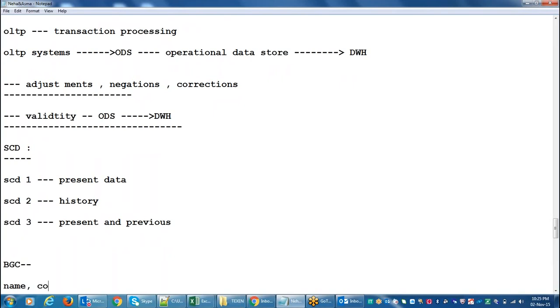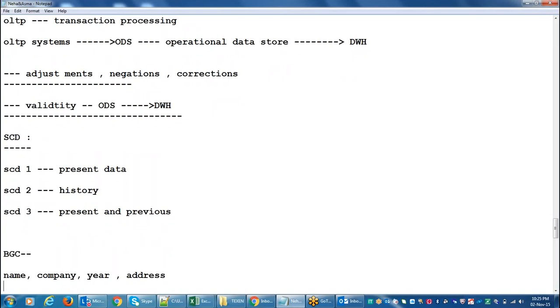For this, what do they require? Your name, company, year, address. They require everything. Suppose this is the employee name, and then the company where he is working, for example XYZ, and year 2010.